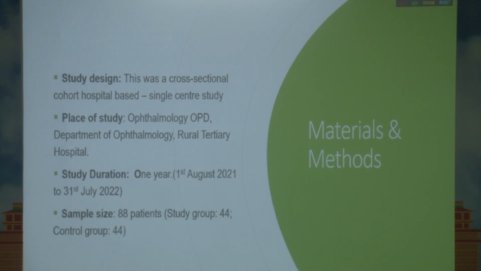It was a cross-sectional cohort hospital-based single-center study conducted in the ophthalmology OPD of a rural tertiary care hospital for a duration of 1 year with a sample size of 88 patients, where 44 patients with primary pterygium served as the study group and the other 44 patients as the control group.